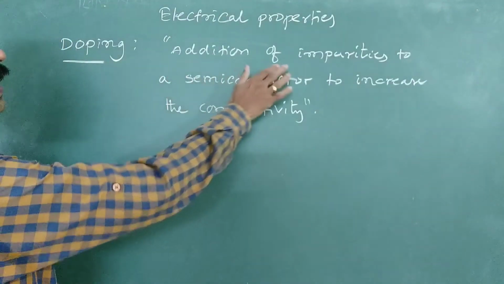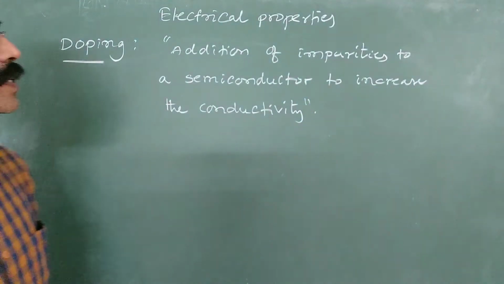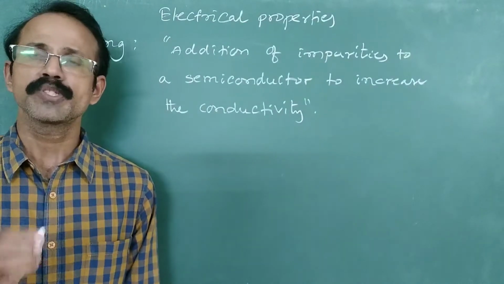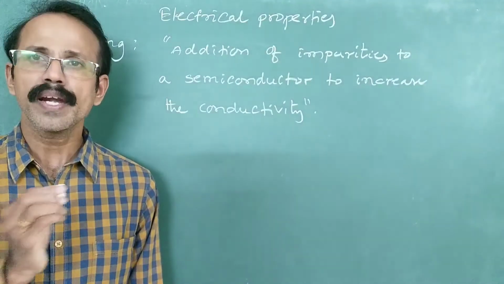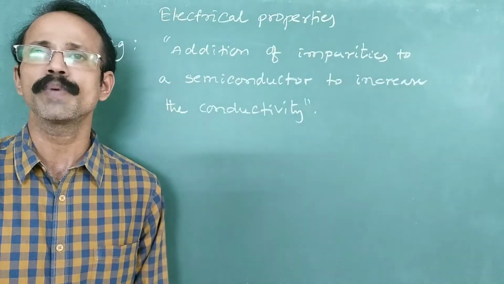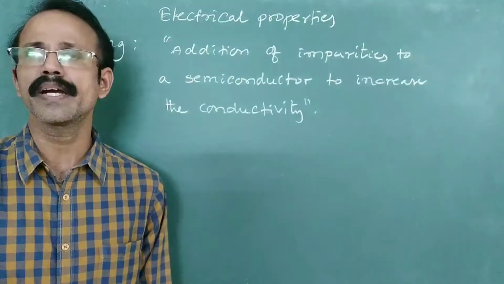The process of addition of impurities to a semiconductor to increase the conductivity is known as doping. And the substance which is added to the semiconductor to increase the conductivity is known as a dopant. Dopant is nothing but the impurity that is added to the semiconductor.